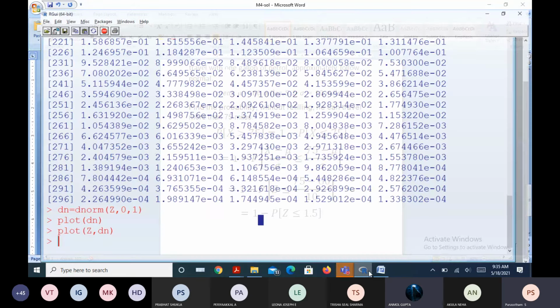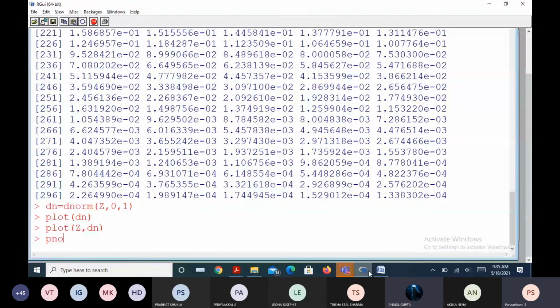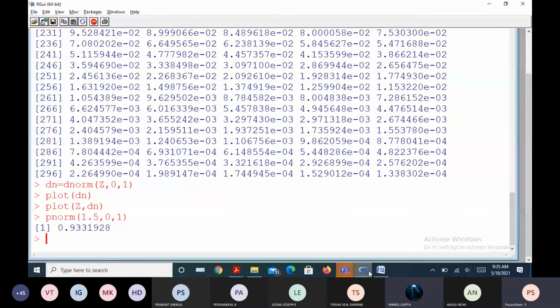For that, pnorm, what is z? 1.5. For z standard, the mean is 0 and standard deviation is 1 unit. What is the value? 0.9332 approximately.